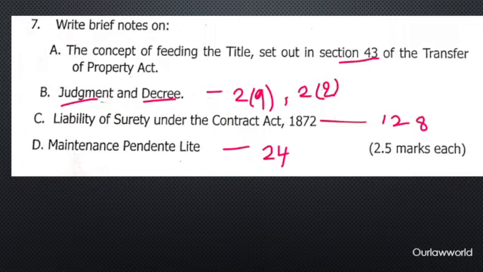And maintenance pendente lite. A direct question, Section 24 of the Hindu Marriage Act. Maintenance pendente lite is where either spouse, let it be husband, let it be wife, can claim the expenses and maintenance while the matrimonial suit is pending. So this is maintenance pendente lite. I'm just adding one thing here. Remember, Section 125 of CrPC speaks about maintenance where only the husband needs to provide maintenance for wife, children, and parents. But here you will use the term either spouse. So any of them, right?